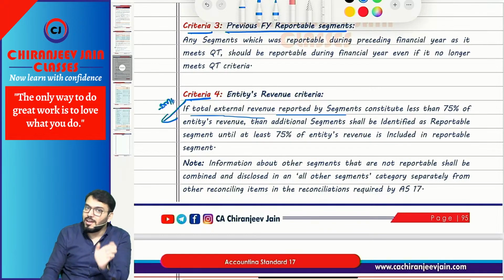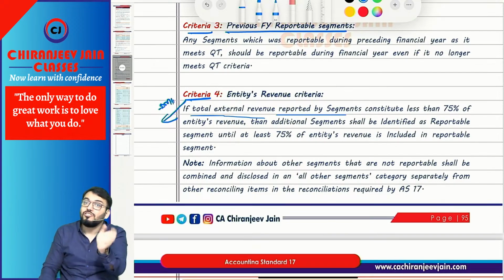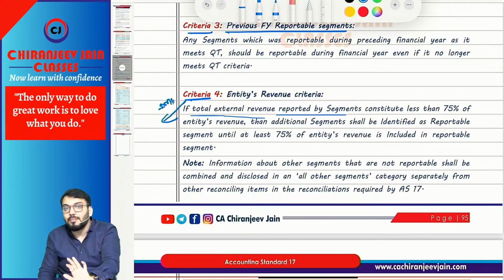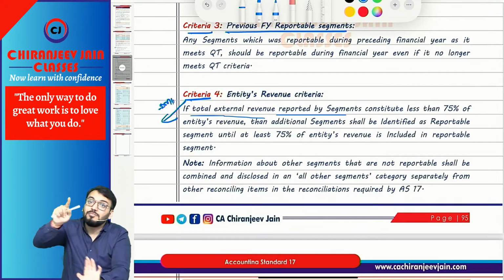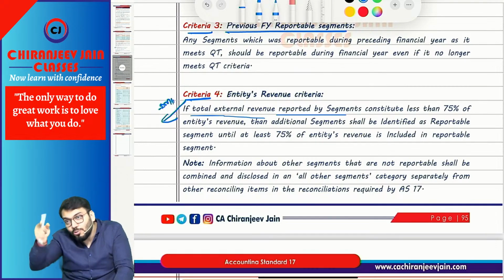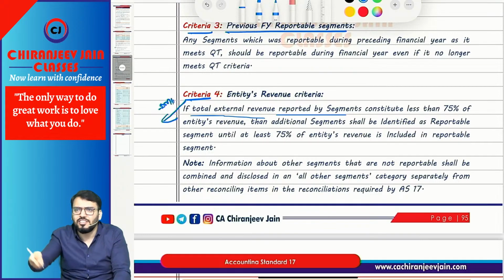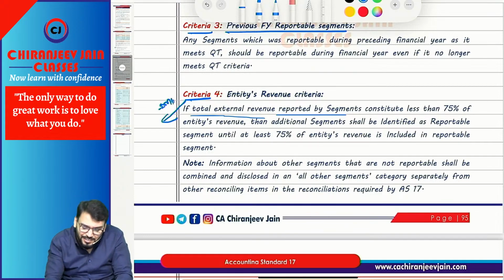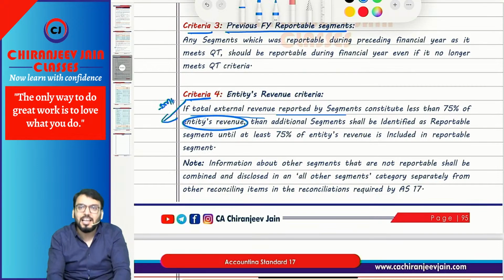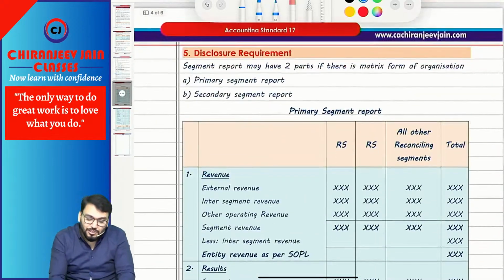segments. So first you need to identify the reportable segments, find out the external sale, and compare with the total external sale. If it is less than 75%, you need to add additional segments such that the percentage becomes either equal to or more than 75% of total entity's revenue. Chalega? Entity's revenue means external sale. The word used is what? Entity's revenue. Entity's revenue means what? As per SOPL. As per SOPL means what? External. Chalega? Yes, sir.